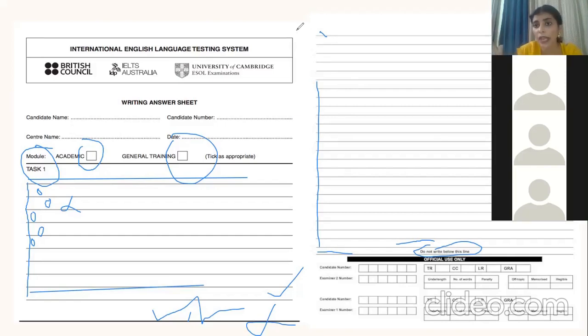I'll tell you how they're going to help you. When I used to practice, I got hold of how much I have to write. For example, if we have the word limit of task 1, if we have 150 words, then I had an idea that my 150 words, for example, approximately come up to here.